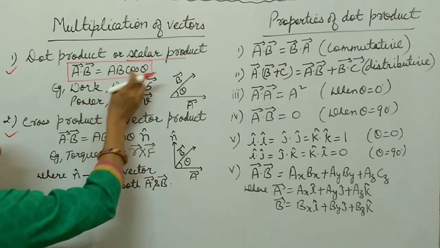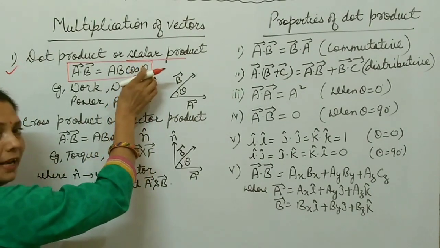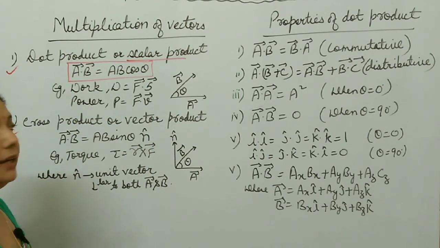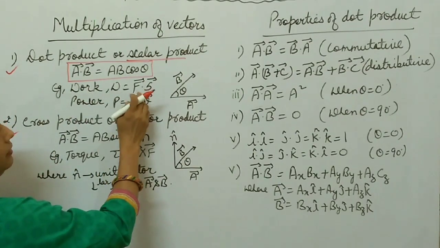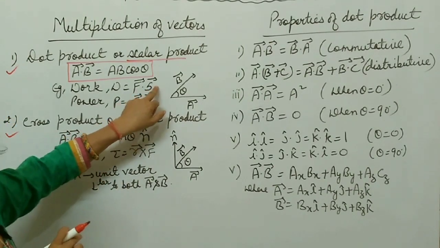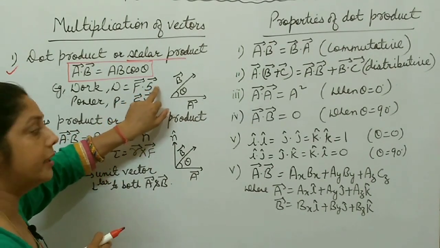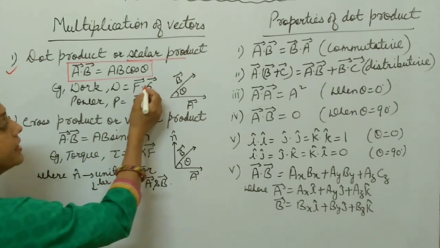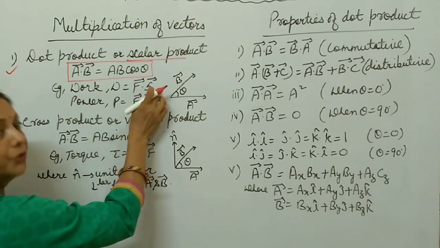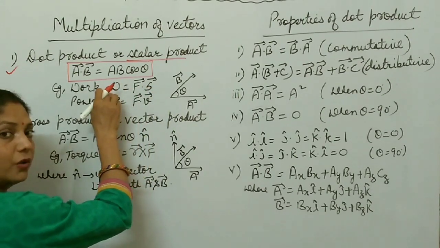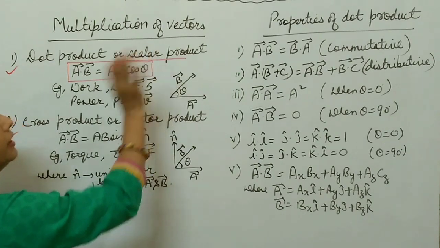And AB cos theta is a scalar quantity. That's why this dot product is also called scalar product. For example, work. You know, work is the multiplication of force and displacement. Both force and displacement are vector quantities, but work is a scalar quantity. So it is not written as F cross S, it is F dot S. It is dot product, and the resultant is a scalar quantity, so it is also called scalar product.